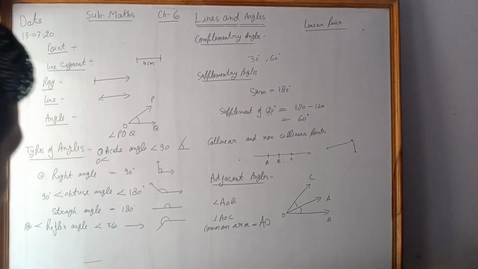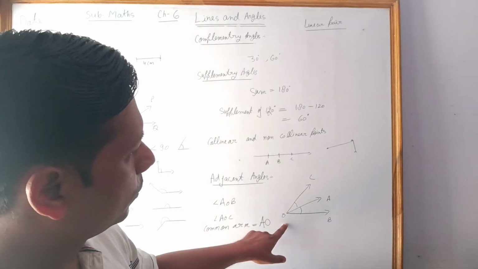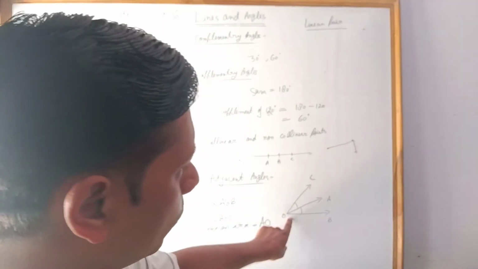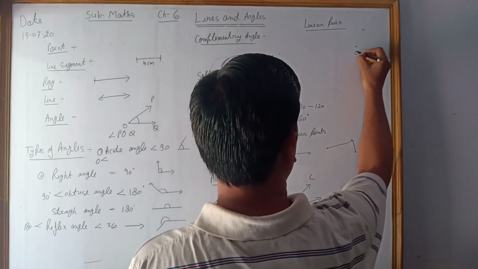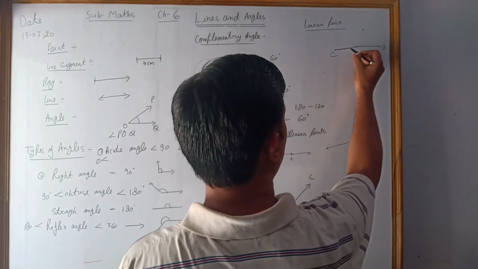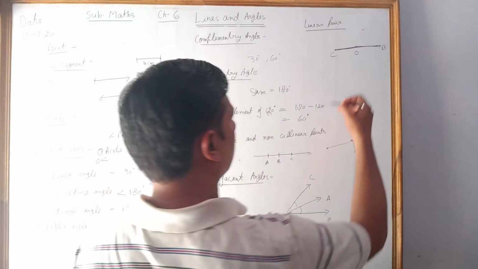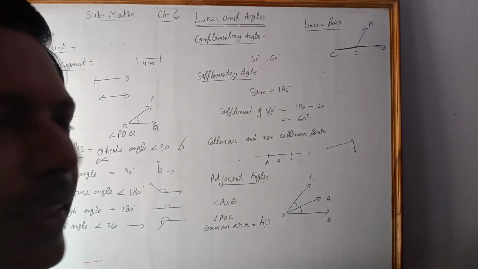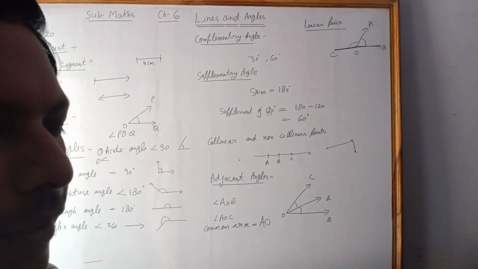If this line BO and OC becomes a straight line, this is point O, this is B and this is C, this becomes a straight line, then it becomes OA, right? Then this kind of angles are known as linear pair angles.